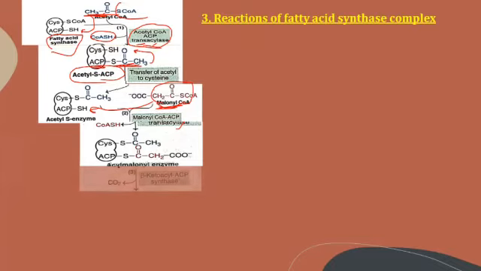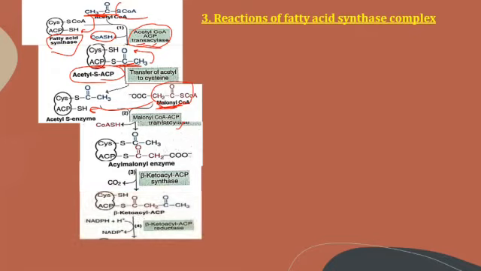This acyl malonyl enzyme then undergoes synthesis of beta-ketoacyl ACP. Beta-ketoacyl ACP is synthesized.